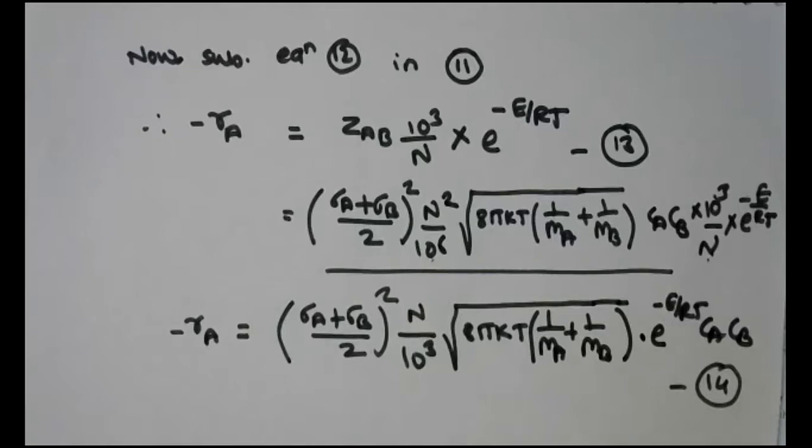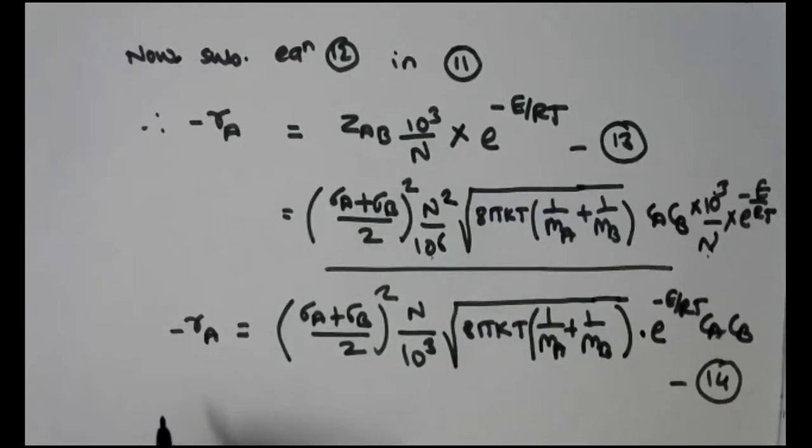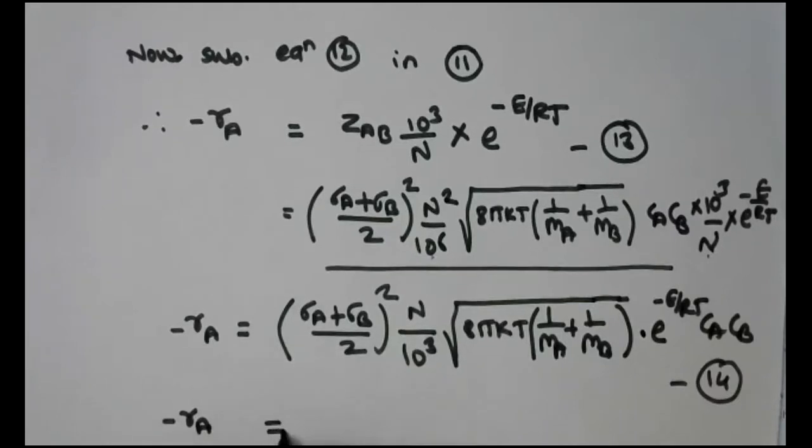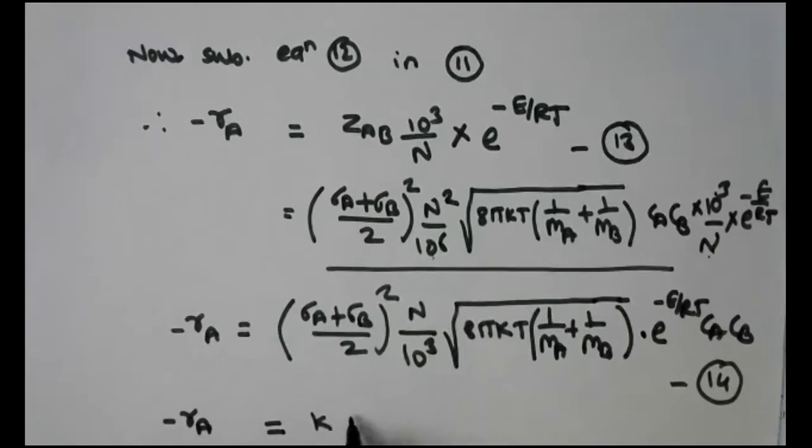Now we want to compare it with the traditional or regular rate expression which is represented by equation 10, and therefore the rate of reaction represented by equation 10, that is minus RA is equal to K CA CB.